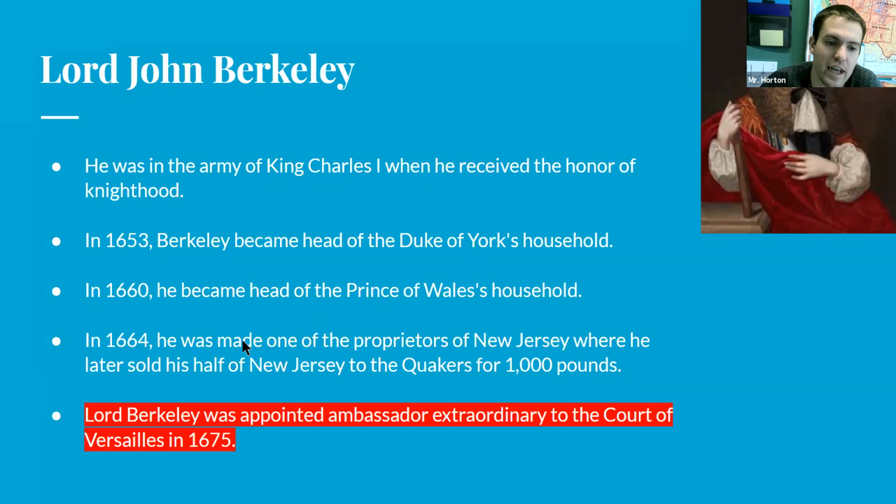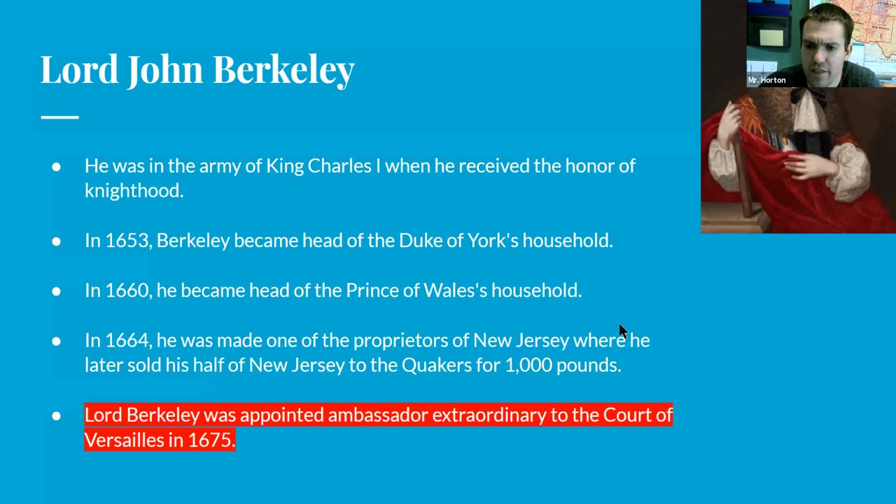But then he would eventually sell his half of New Jersey to the Quakers for 1,000 pounds. So he owned half of New Jersey to start off with. When it first became a colony, he owned half the land, but he would eventually sell that land to the Quakers to make some money. So for 1,000 pounds, and that was a lot of money back during this time.